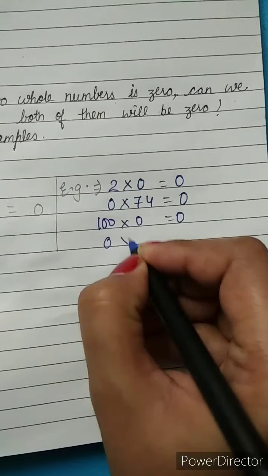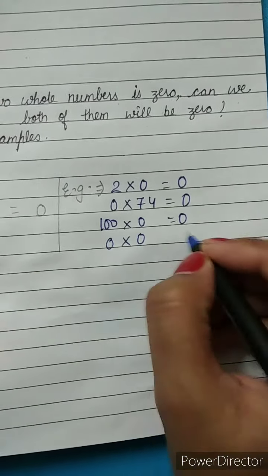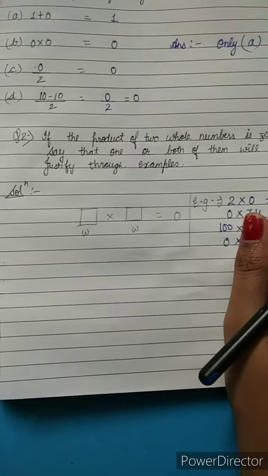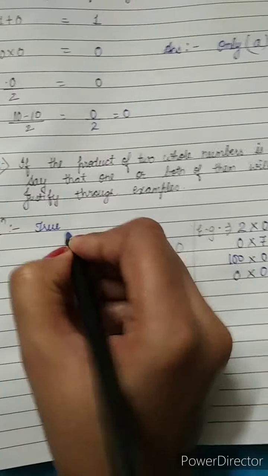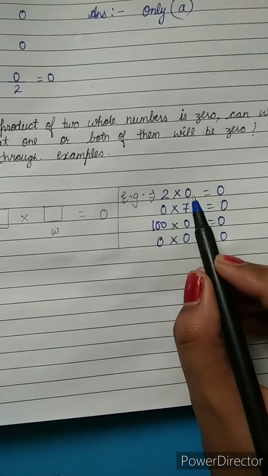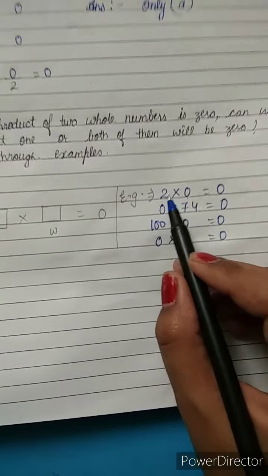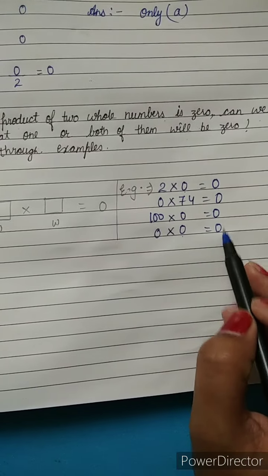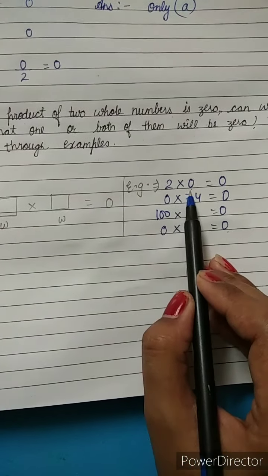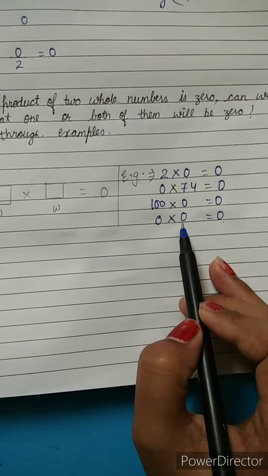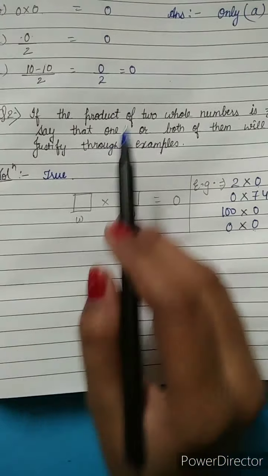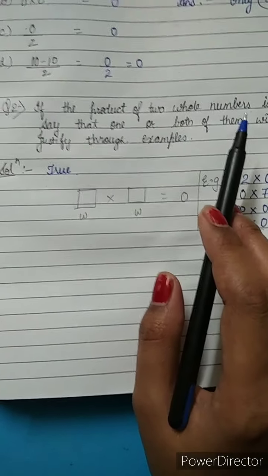Should I multiply 0 by 0? Its answer is also 0? Yes, its answer is also 0. That's why the given condition is true. We can multiply any whole number by 0, or we can multiply 0 and 0. In both conditions we have the answer 0. Either one place will have 0 or both places will have 0, and still the answer will be 0. This is the main motive of the question. That's why we are putting true here. It means that the given condition is true.